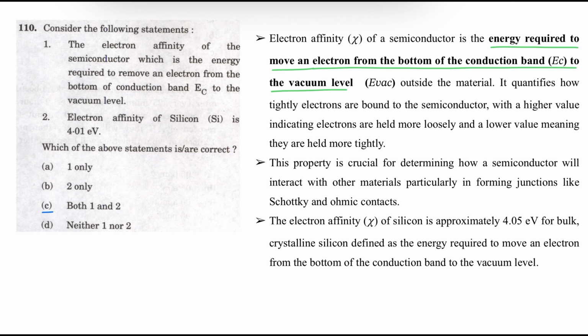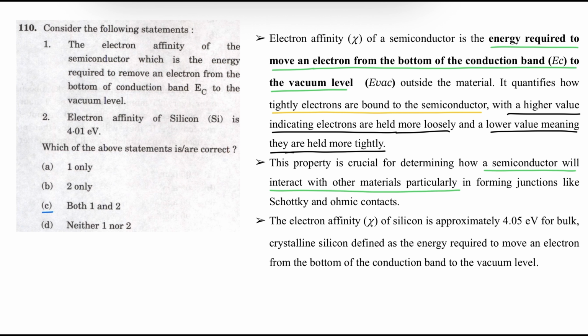So this electron affinity quantifies how tightly electrons are bound to a semiconductor. A high value of electron affinity indicates electrons are held more loosely and a lower value indicates the electrons are held very tightly. This property is crucial in determining how a semiconductor will interact with other materials, particularly in forming junctions like Schottky and ohmic contacts.